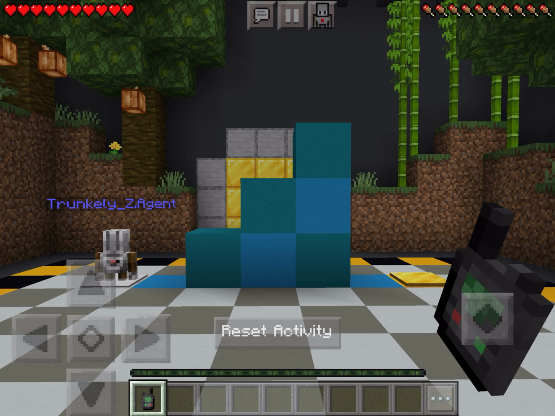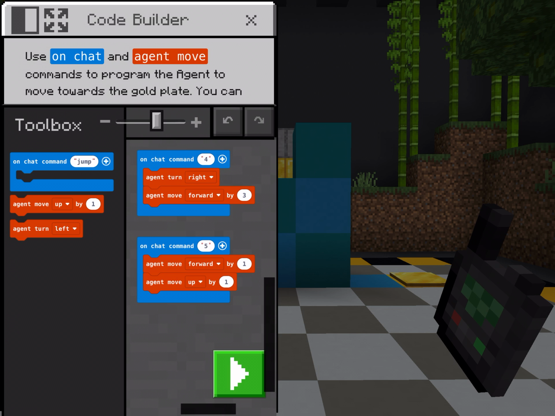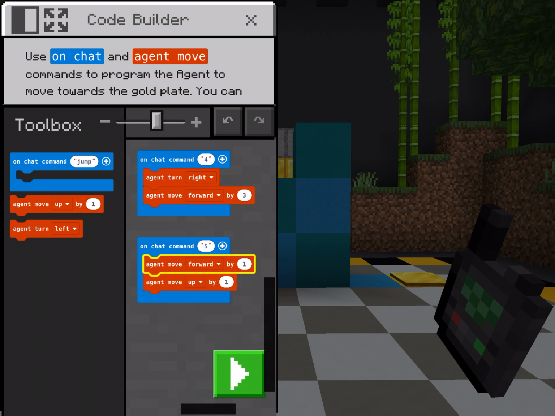So we've got to go forward by 1, up by 1 again, and then forward by 1, up by 1 again. So we have to repeat the forward by 1, up by 1 two more times. So if I hold on to this, is this going to let me copy? No, it does not. So I have to do that again.